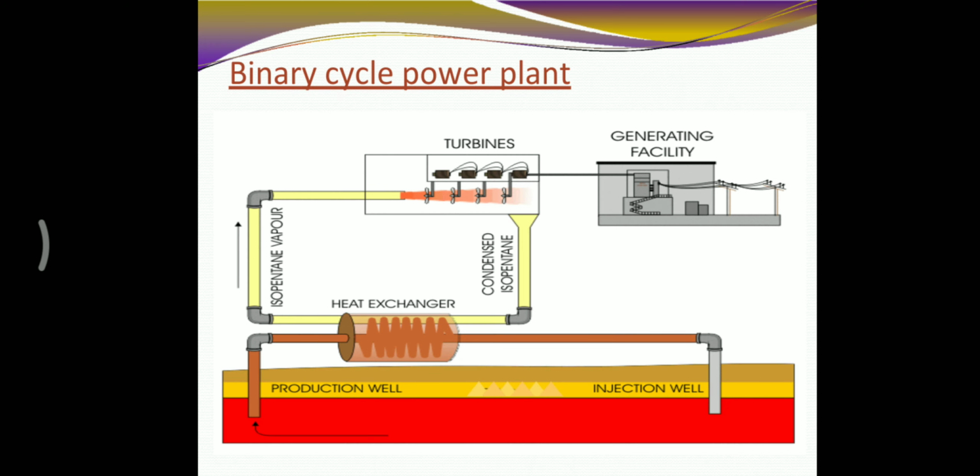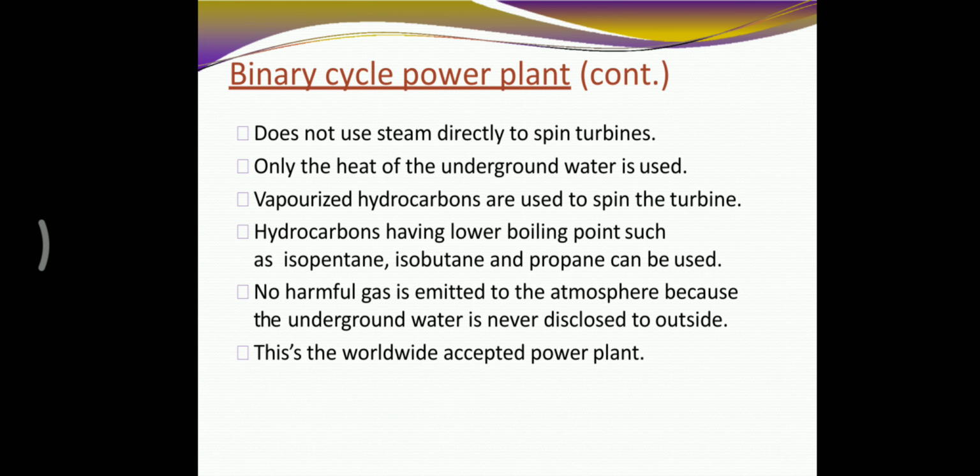Then next, the binary cycle power plant. It is a good method to generate geothermal energy. We can see here we generate energy with the help of the heat exchanger method. The binary cycle power plant does not use steam directly to spin turbines.